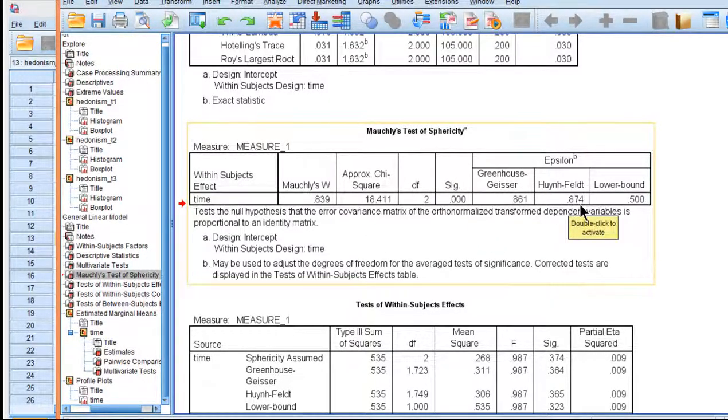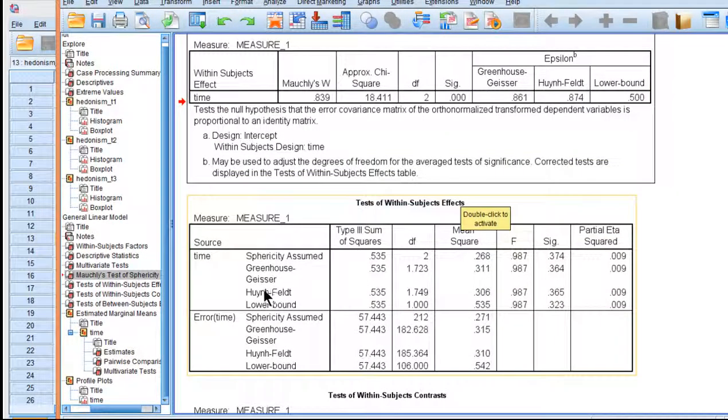Huynh-Feldt is 0.87, so it's less than 1.0, which suggests there's some deviation across the standard error of the difference between the means across comparisons, and it's statistically significant. So I need to look only at the Huynh-Feldt.